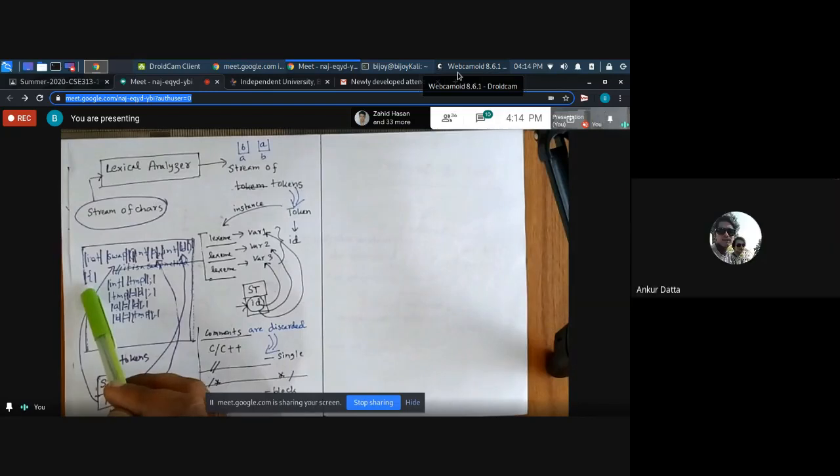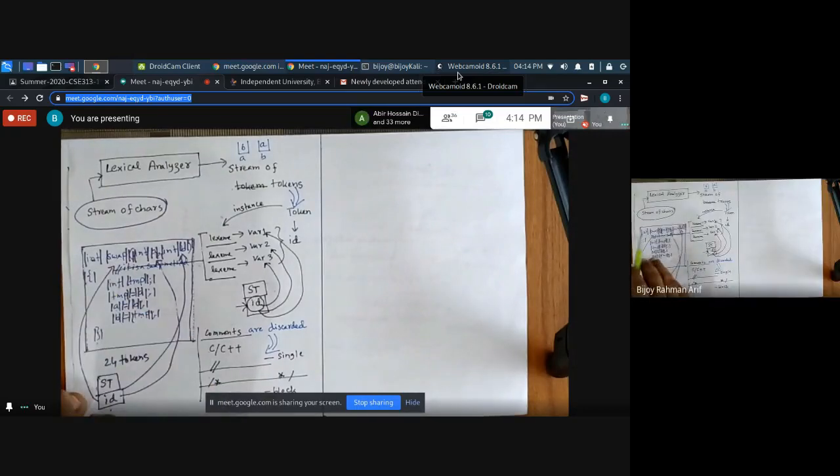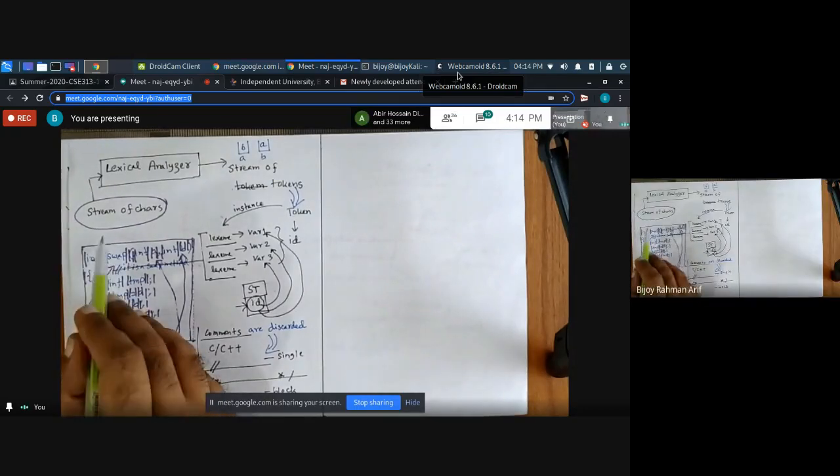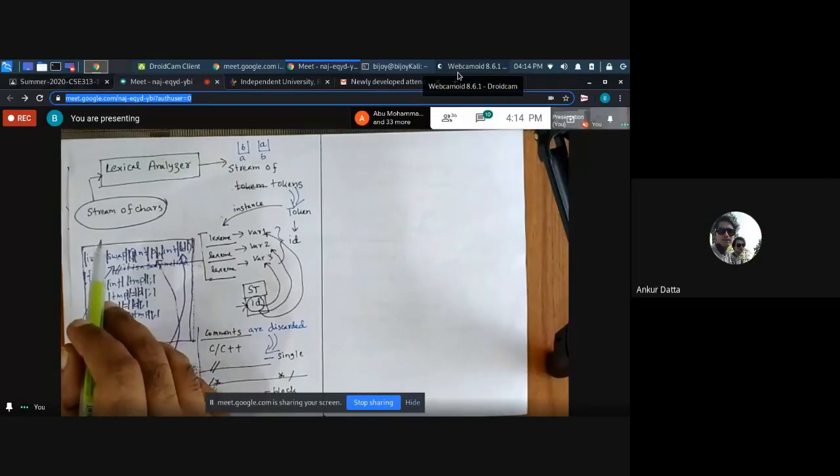What are the redundant spaces? The new line. Between INT and swap, these two lexemes, there is a space. Is it redundant or necessary? Necessary. It is necessary.